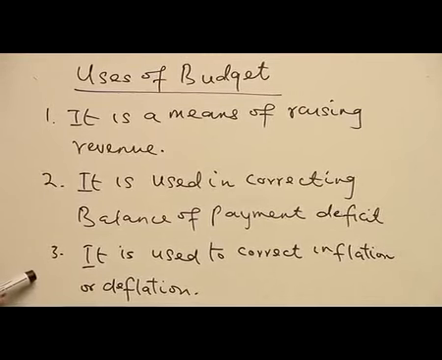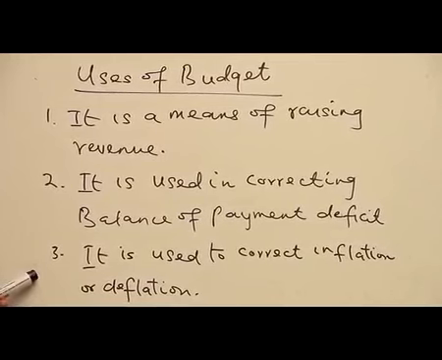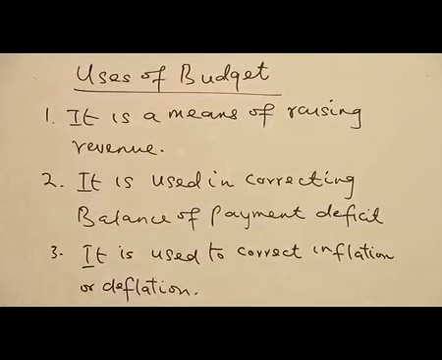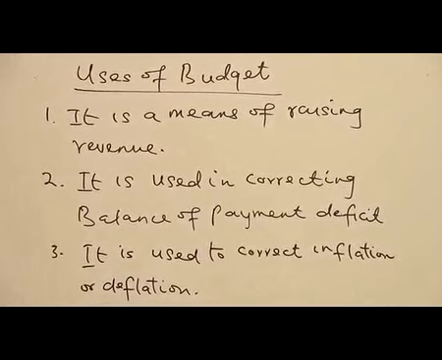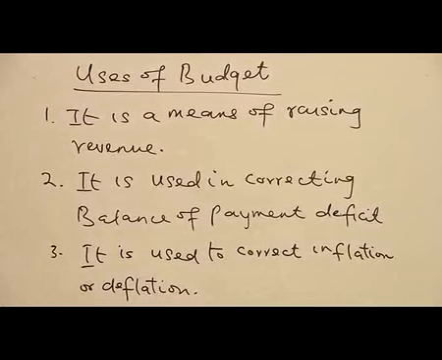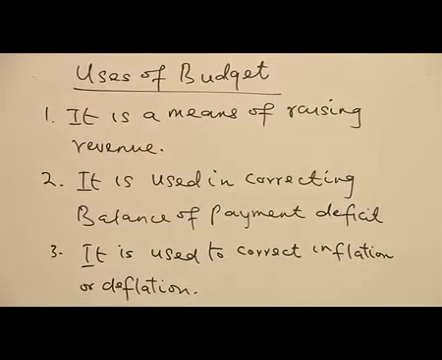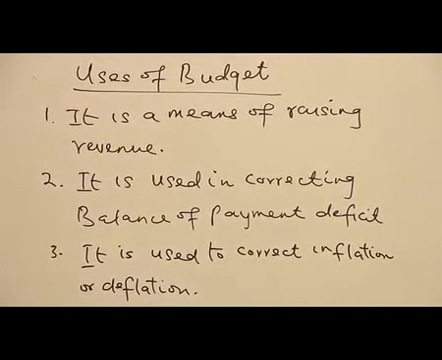Number three, it is used to correct inflation or deflation. When a country is experiencing inflation, government can decide to make use of what we call budget surplus. We are saying that government can make use of a budget surplus in correcting inflationary pressure. So that is the budget, because I will look at your economic situation. If that tells government that a budget surplus will be appropriate.